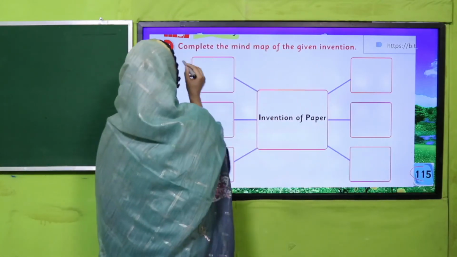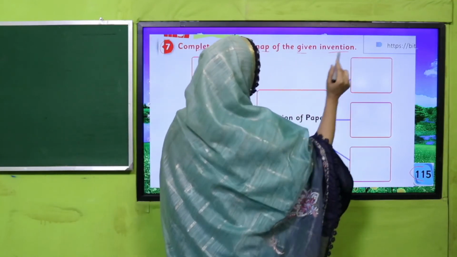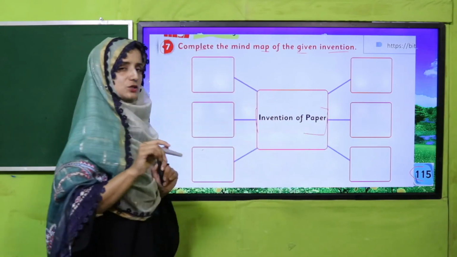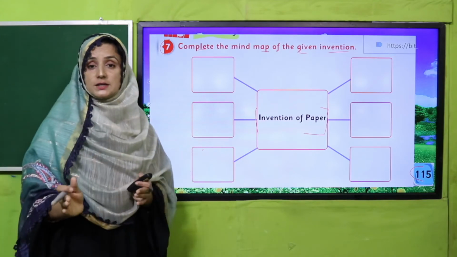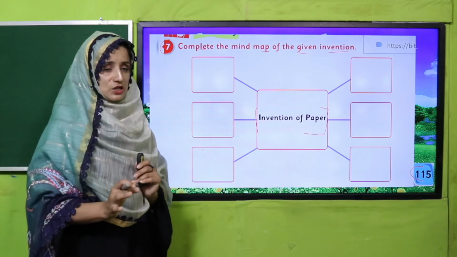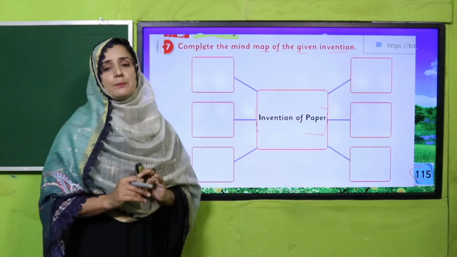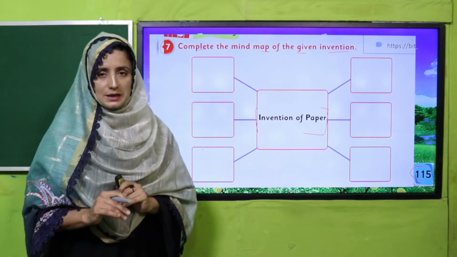Good job. So see there, now we are going to do an individual activity in your book on page number 115. Question number 7 is there. Complete the mind map of the given invention. The topic word is invention of paper. This is our topic. We have just completed our chapter. So make a mind map, my dear students. Fill that mind map in your book. So pause the video, my dear teachers, and do this activity in your class in their books.